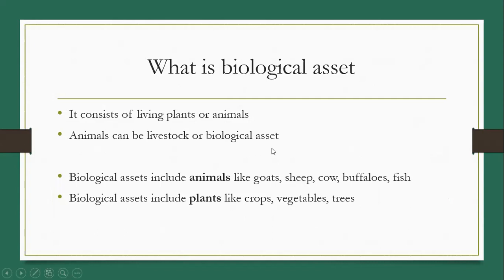Now a certain category of animals is used for resale purposes and some animals are used for production purposes. For example, biological assets include animals like goats, sheep, cow, buffalo and fish. Some animals are used for selling purposes, but animals like cow and buffalo are used for production purposes.